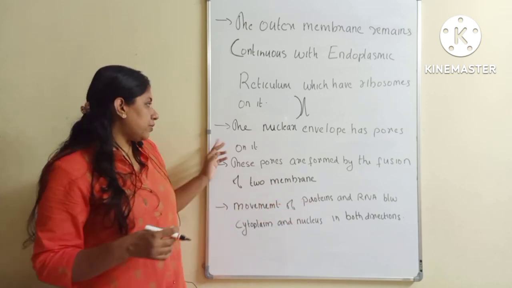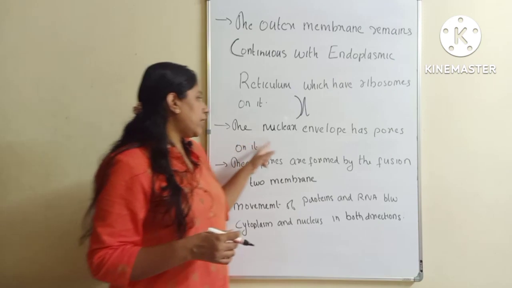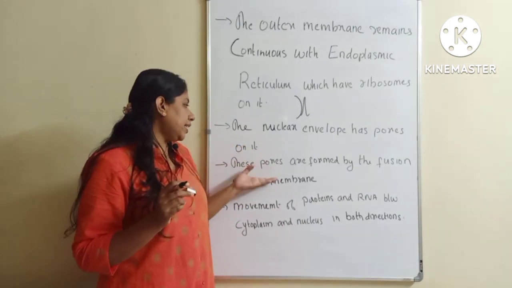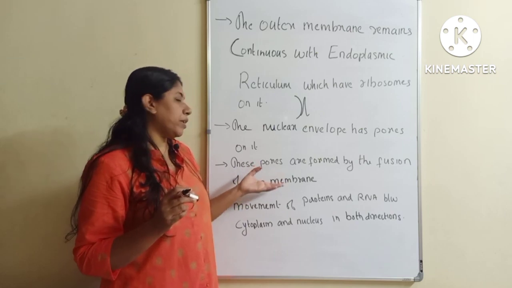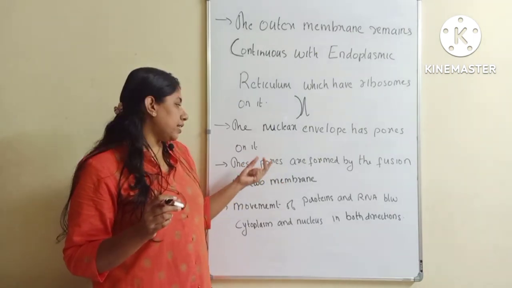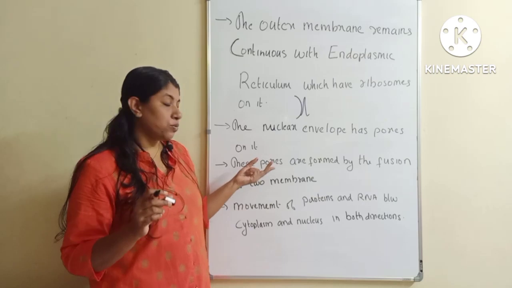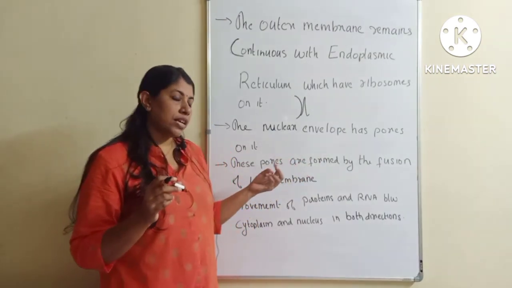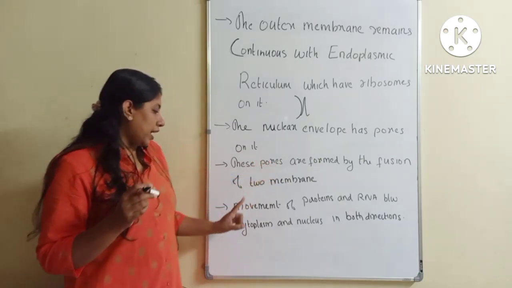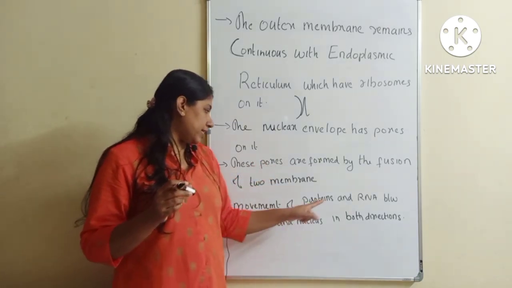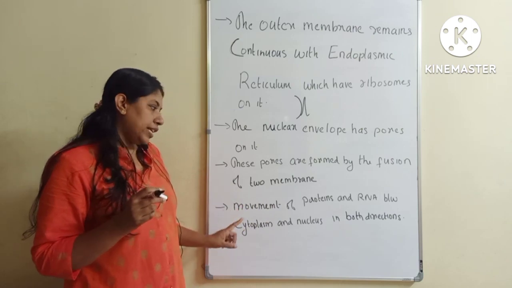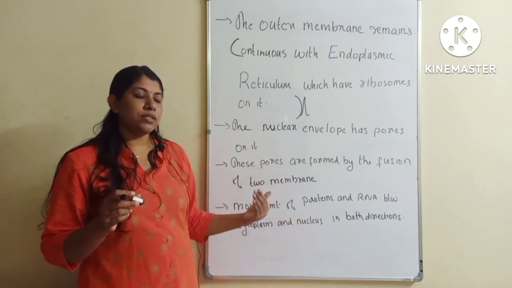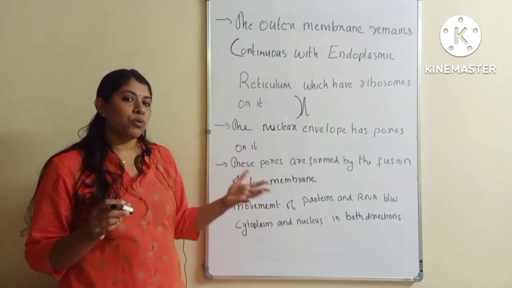That is what I have written here. The nuclear envelope has a large number of pores on it, and these pores are formed by the fusion of two membranes. The nuclear envelope consists of two membranes, and at some points the two membranes fuse, and at that point pores are formed. Through these pores, movement of proteins and RNA takes place between the cytoplasm and the nucleus. The movement of RNA and proteins can take place in both directions.